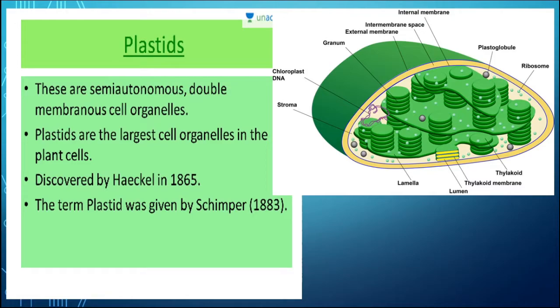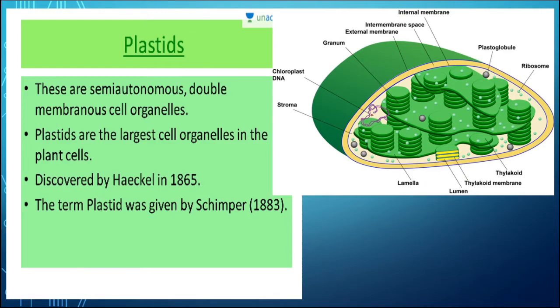This is the structure of the chloroplast. We can see here it is surrounded by a double membranous structure, outer and inner, and inside that the matrix is present, known as stroma. Stroma is the site for dark reaction during photosynthesis, whereas this coin-like structure is known as thylakoid, and a group of thylakoids is known as grana. This grana is the site for light reaction during photosynthesis.